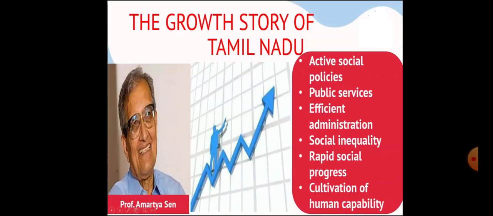Then the growth story of Tamil Nadu. Tamil Nadu is one of the states having achieved rapid progress within a relatively short period, despite having started from appalling levels of poverty, deprivation and inequality.